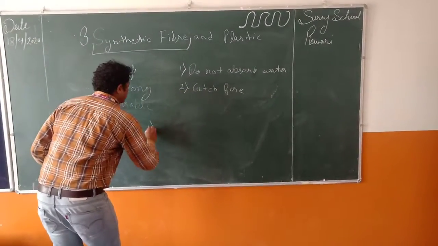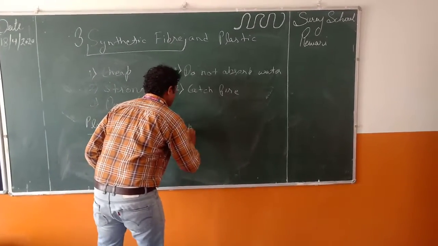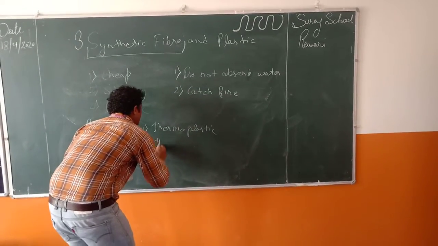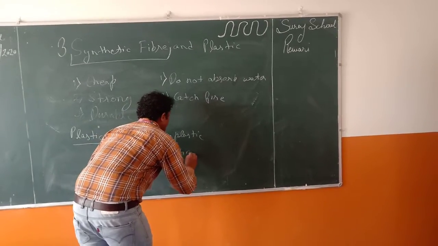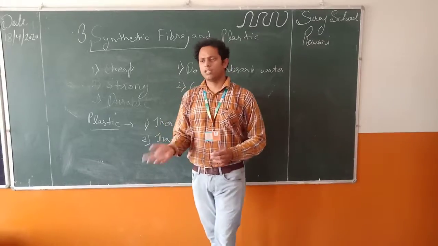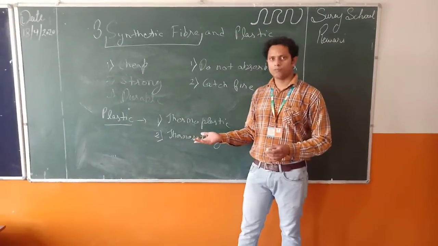Plastics are of two types: thermoplastic and thermosetting plastic. Thermoplastic can be melted down and can gain any shape.